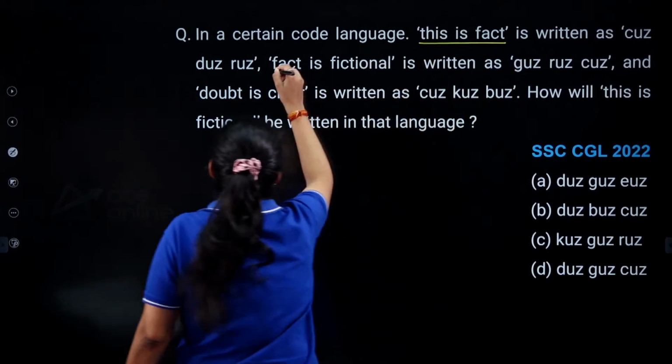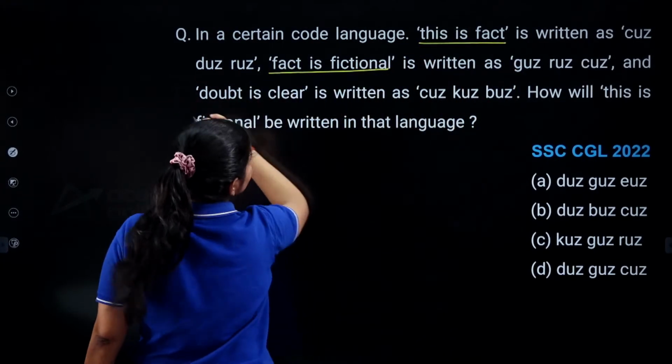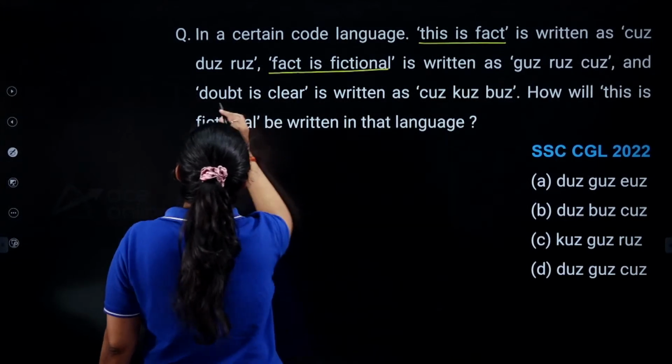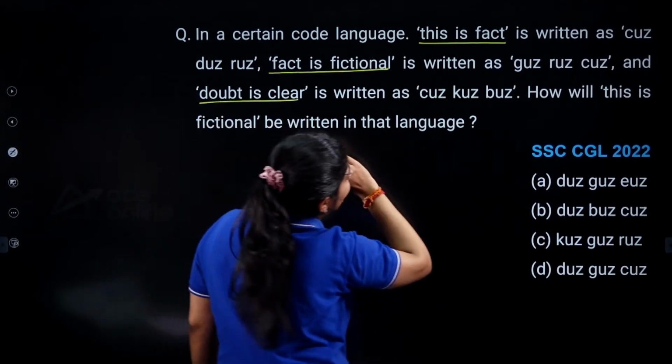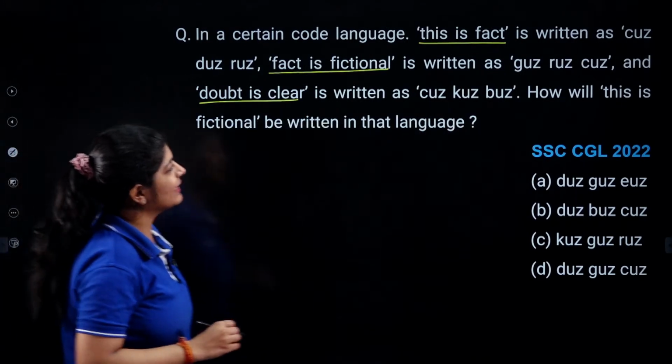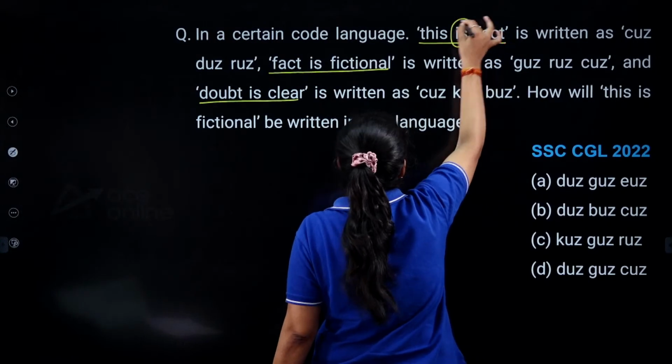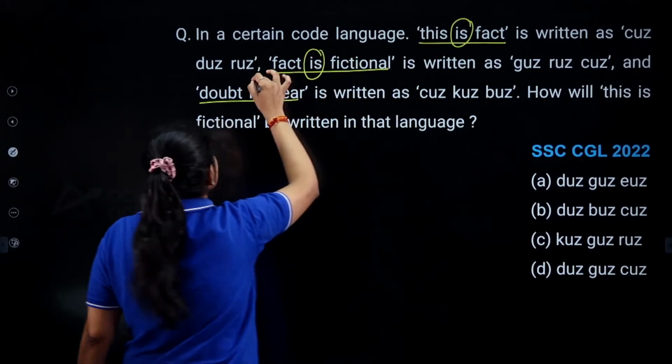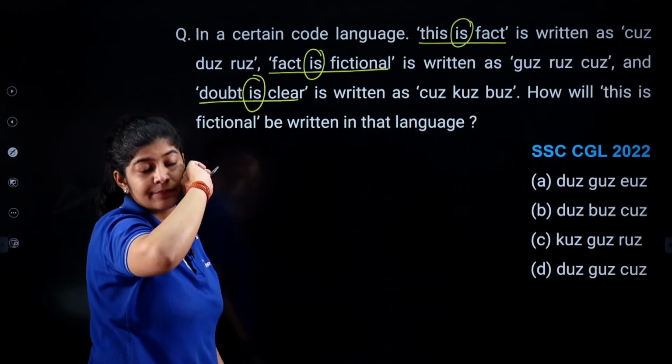This is fact. Fact is frictional. And the last one is doubt is clear. I can see that here I am having is. Here also I am having is, and here also I am having is, right?